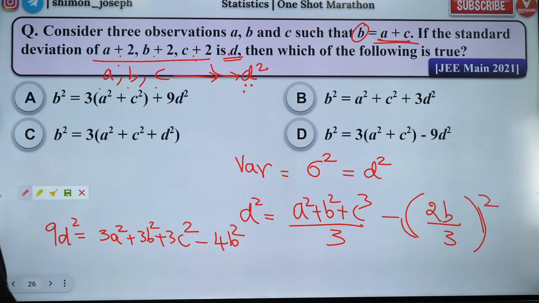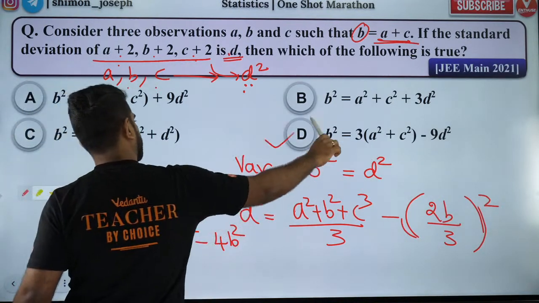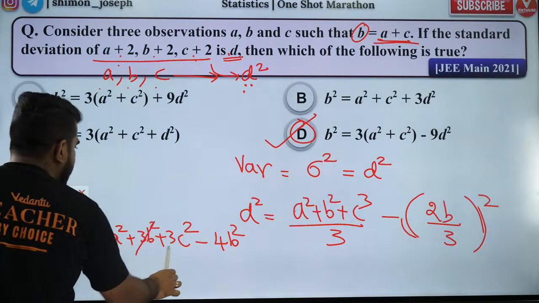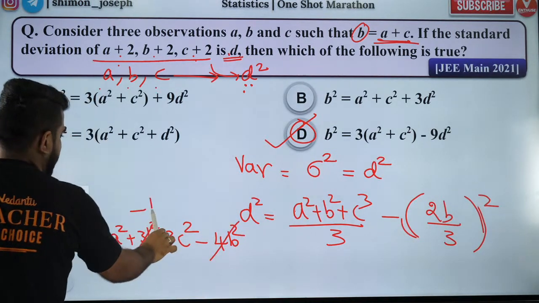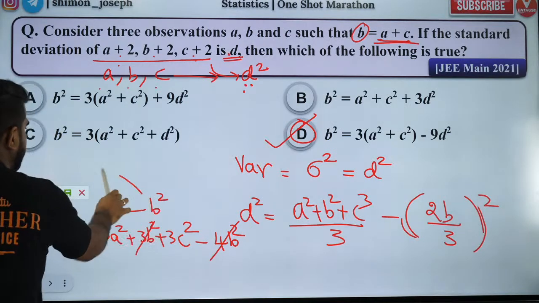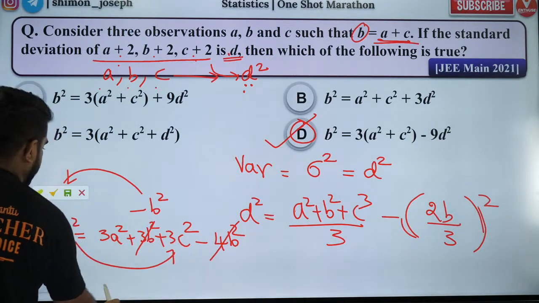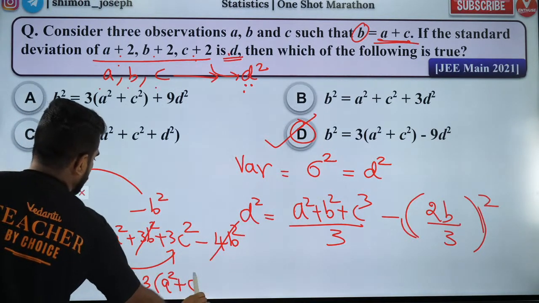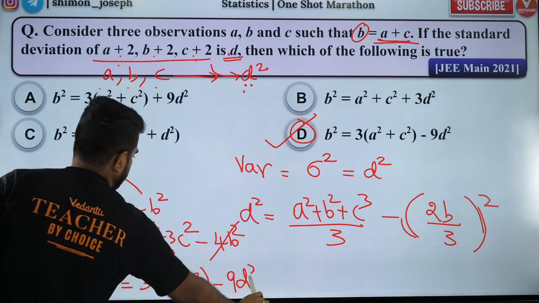I think option D will be correct, because 3B square minus 4B square will be minus B square. Bring it to the left-hand side and take this to the right-hand side. So you'll have B square is equal to 3 times (A square plus C square) minus 9D square.